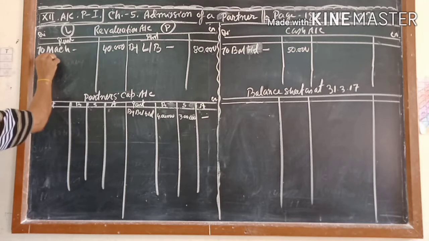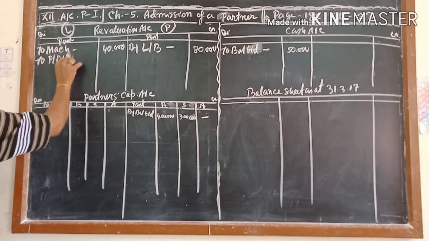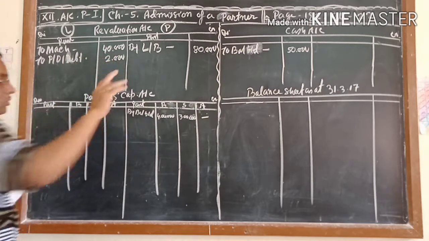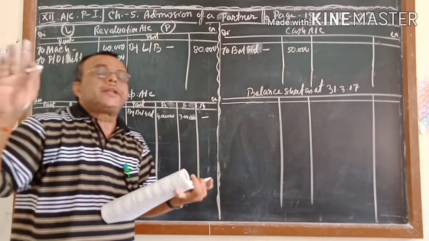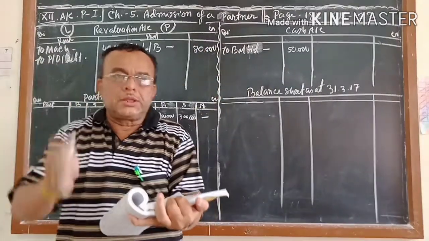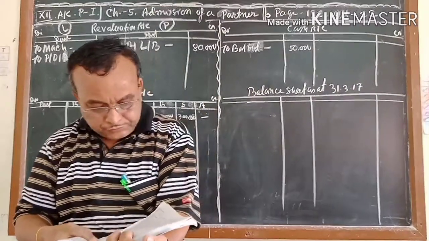So it is coming provision for doubtful debt, 2,000. You understand how it is coming?